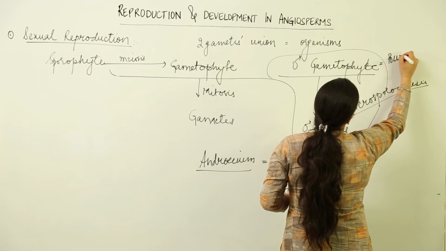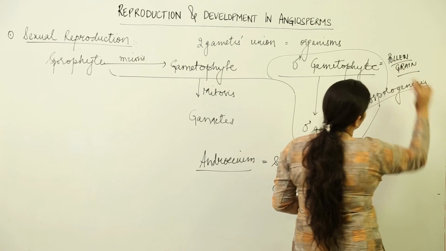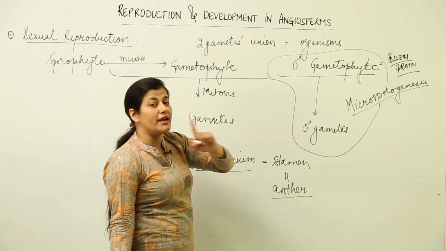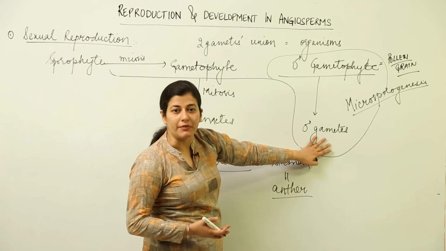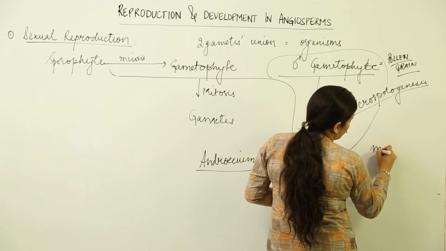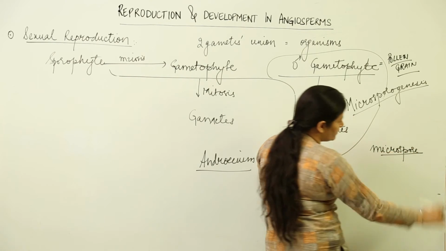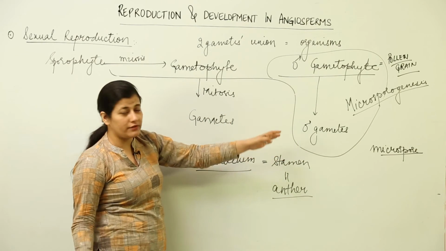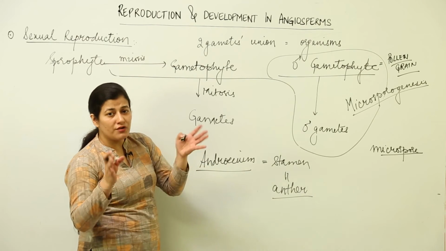And another thing to be remembered is that the male gametophyte which gives rise to male gametes is otherwise known as pollen grain. Okay, this is one point. Please remember, male gamete is not pollen grain. It is within the pollen grain that the male gamete would be formed. The other term for pollen grain is microspore, so you can use this term interchangeably. And why am I using the term micro? Because comparatively male gametes are much smaller in size as compared to female gametes.